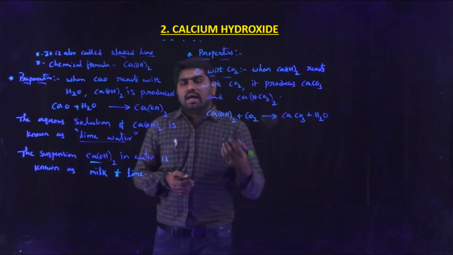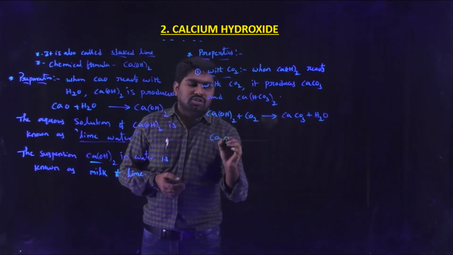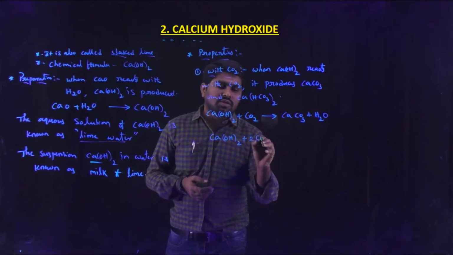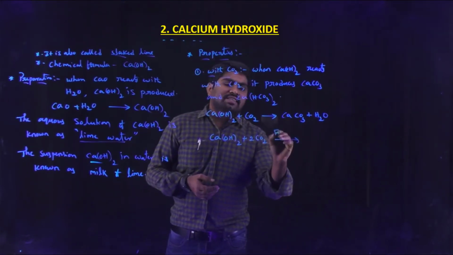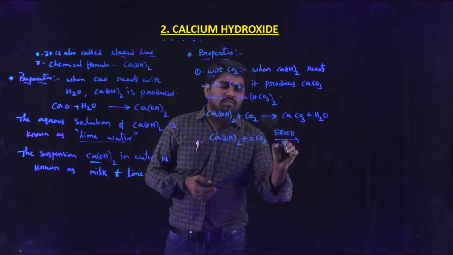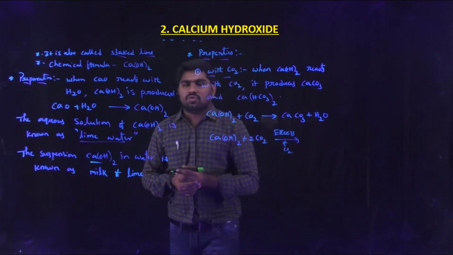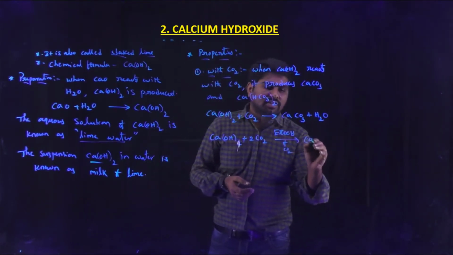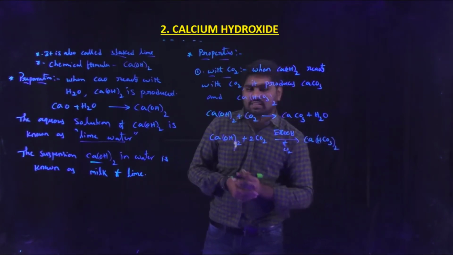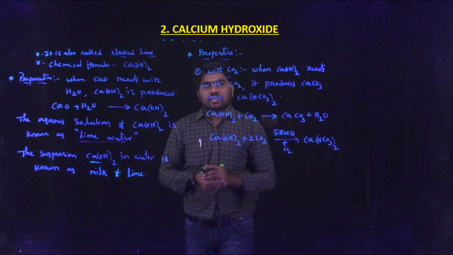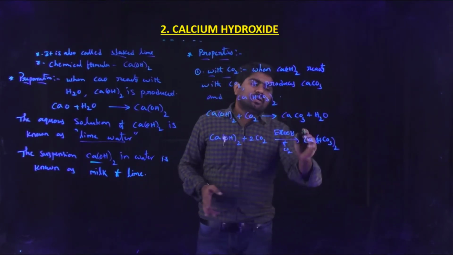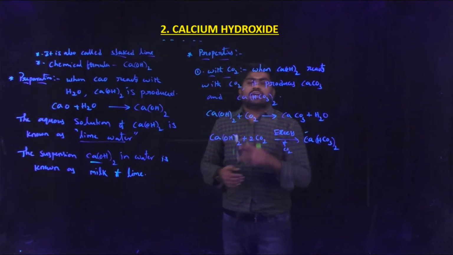Now coming to the second one, calcium hydroxide plus 2 molecules of CO2, that is excess of CO2, produces calcium hydrogen carbonate, which is Ca(HCO3)2. So this is the preparation of calcium carbonate and calcium bicarbonate with calcium hydroxide.